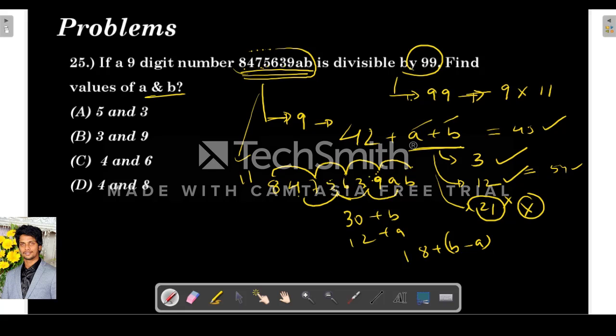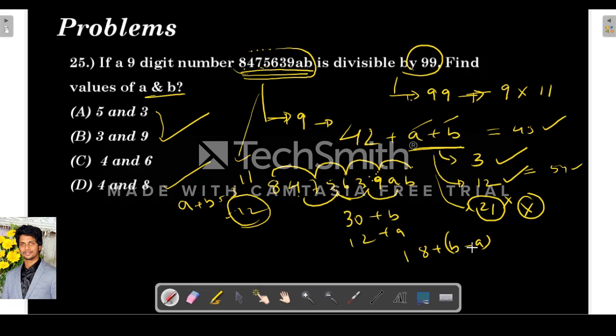So now see the options. It is better to see the options. So we are getting a plus b either 3 or 12, right? So here any option with a plus b as 3 is not there. Only a plus b as 12 is possible. So what are the options? So 9 and 3 is there and 4 and 8 is there.